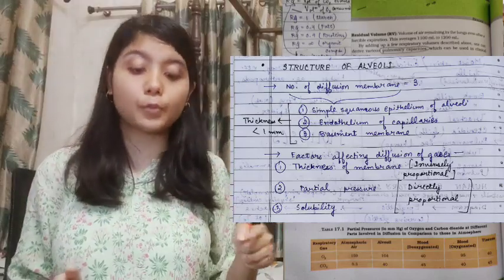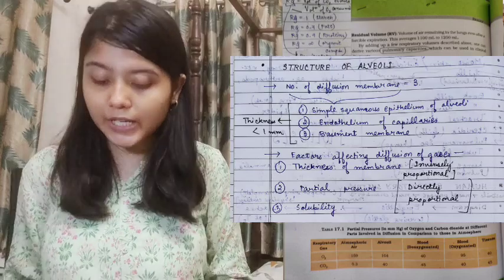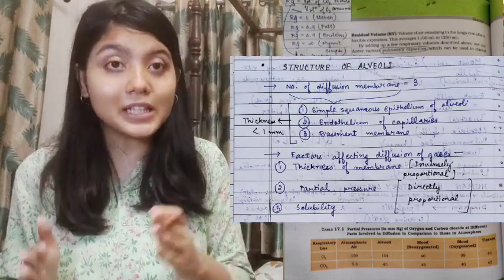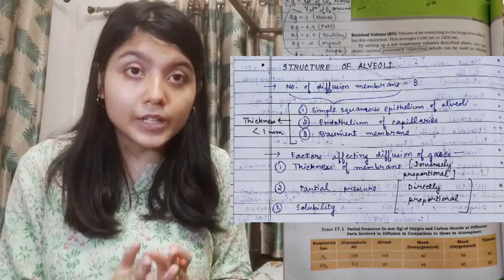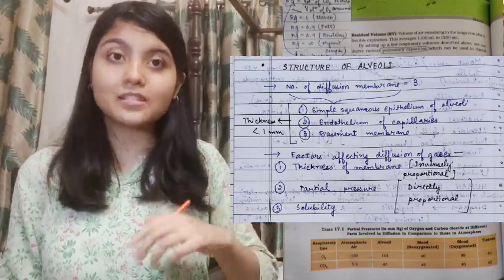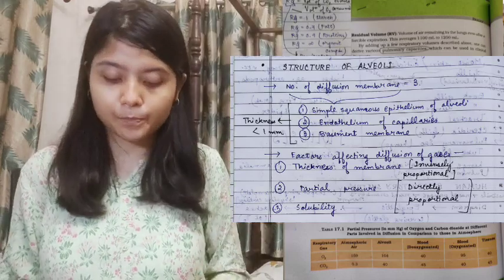So they are inversely proportional. But if the pressure or concentration gradient increases or the solubility of the gases increases, then these are good signs. Then these properties are directly proportional with the diffusion rate. This is how you need to get into the concepts.